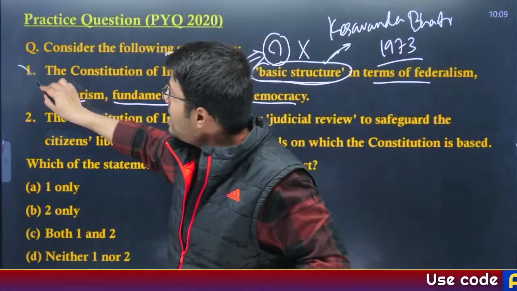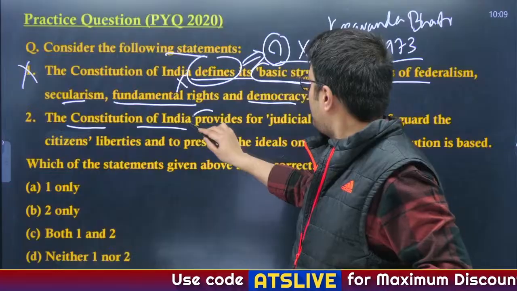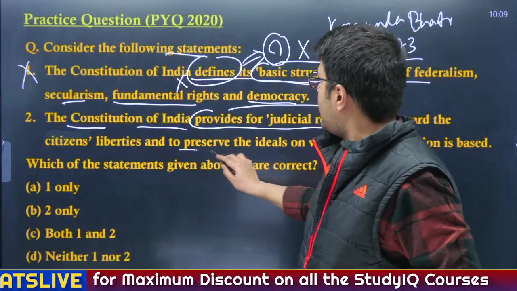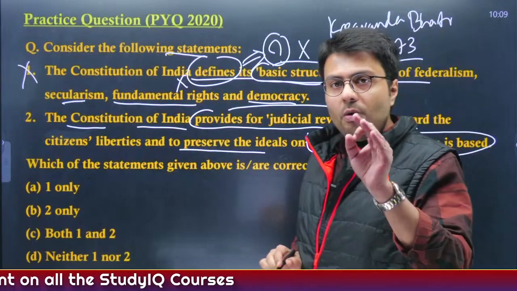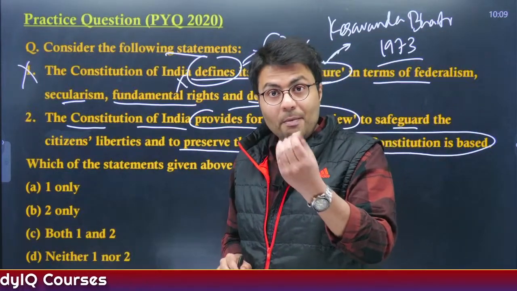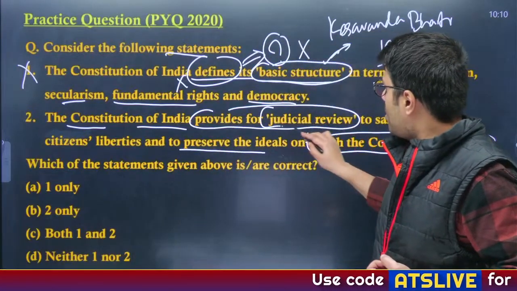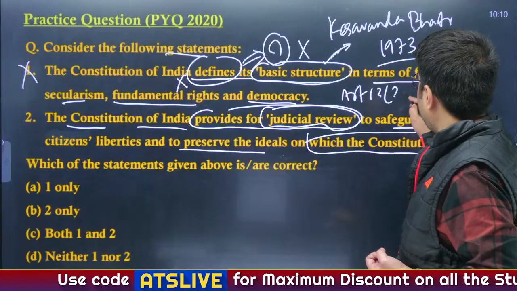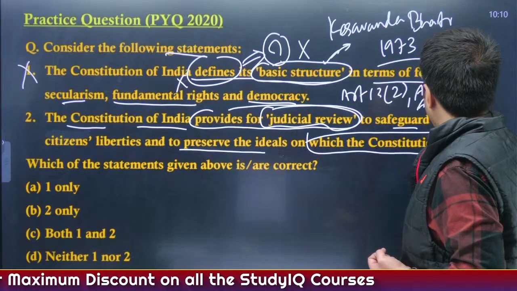the answer is incorrect. Now, the second statement: the Constitution of India provides for judicial review to safeguard the citizens' liberty and to preserve the ideals based on which the Constitution is based. Now, the Constitution of India implicitly, that is indirectly, provides for the scheme of judicial review, through Article 13 subsection 2, Article 368 and Article 32.